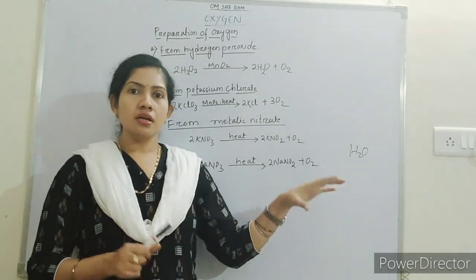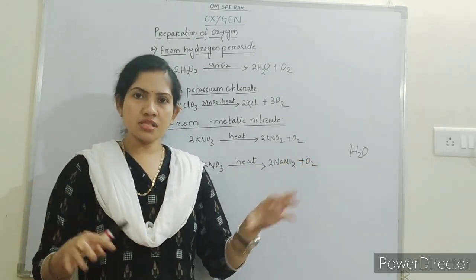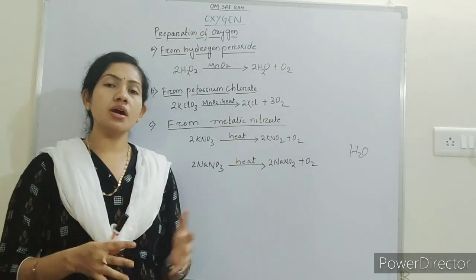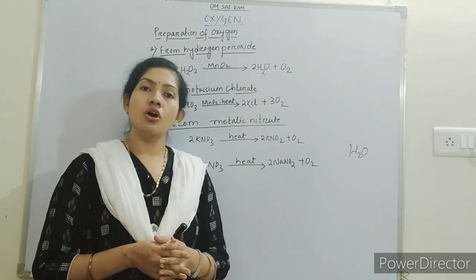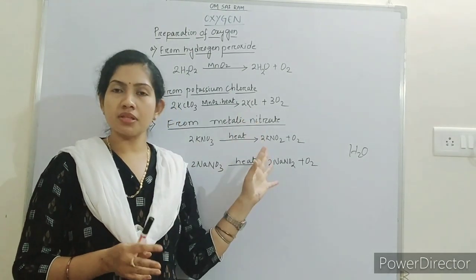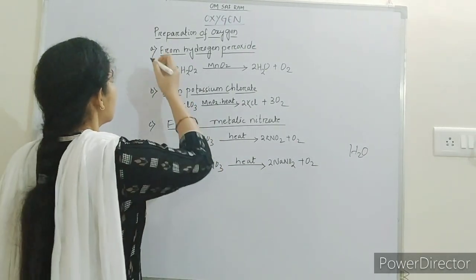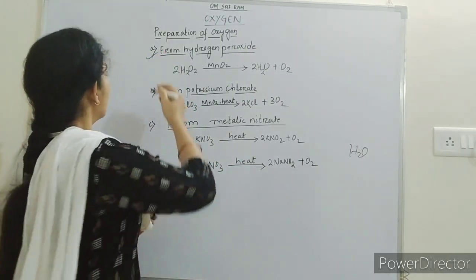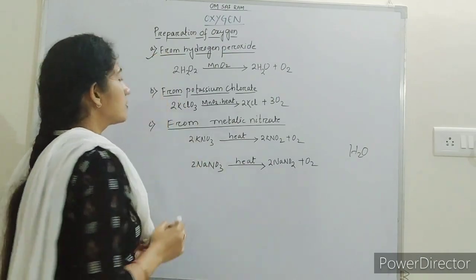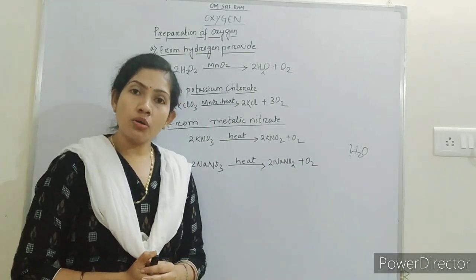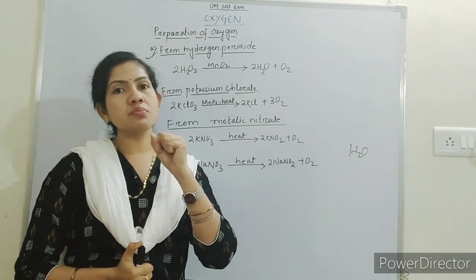Here, we will not discuss the natural process. About photosynthesis, we have discussed many times in biology. Let us discuss the laboratory methods of preparation. Some of the laboratory methods of preparation we will discuss here. The first one: formation of oxygen from hydrogen peroxide. How can oxygen be formed from hydrogen peroxide?